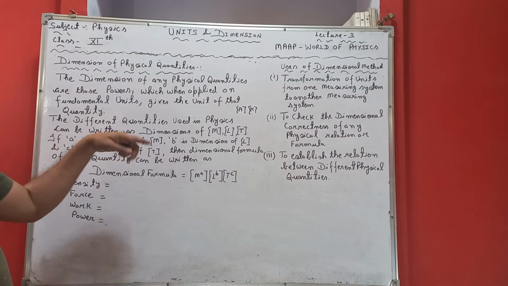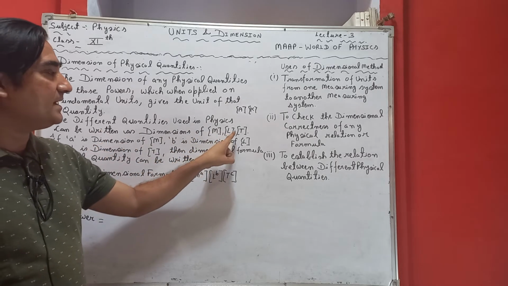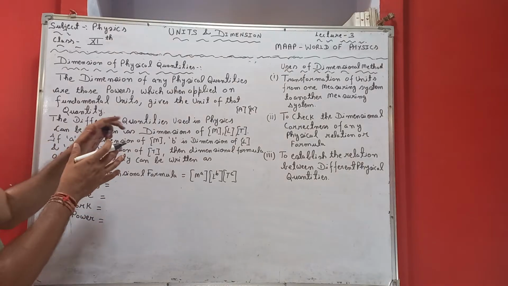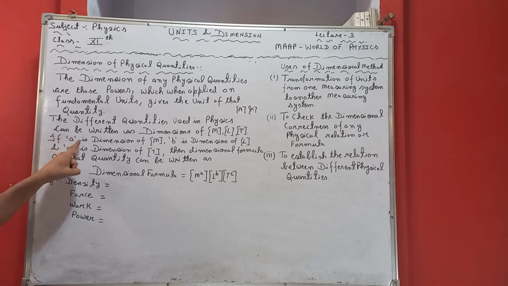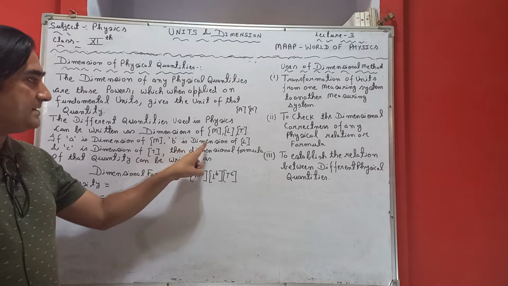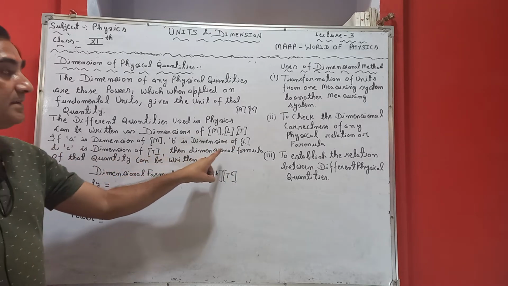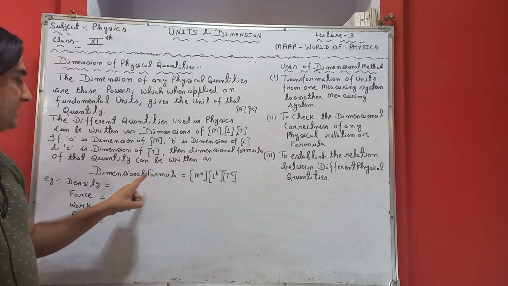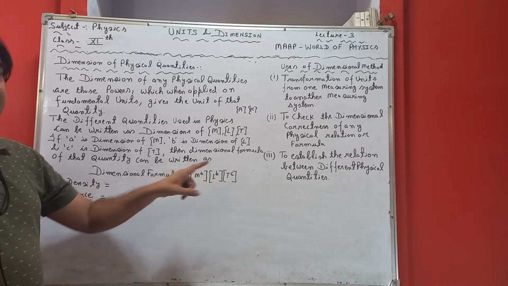But right now I am taking MLT just to understand the concept. If A is the dimension of M, B is the dimension of L and C is the dimension of T, then the dimensional formula of that particular quantity can be written as M raised to power A, L raised to power B and T raised to power C.